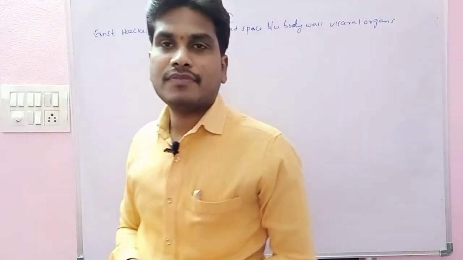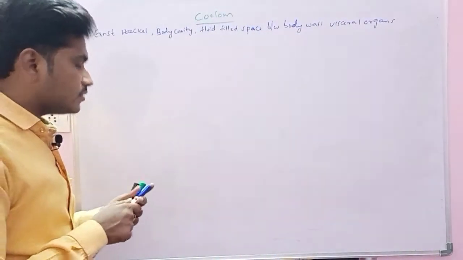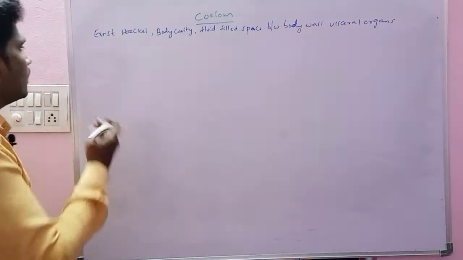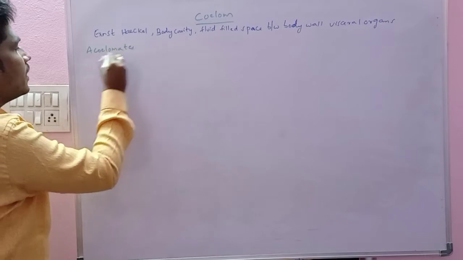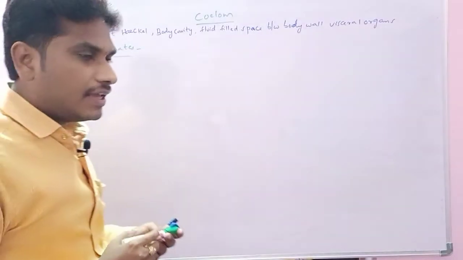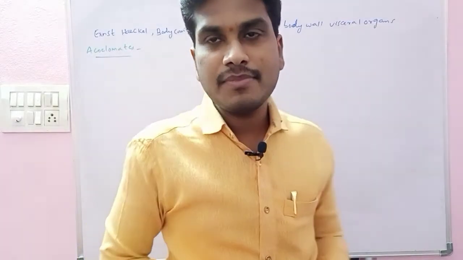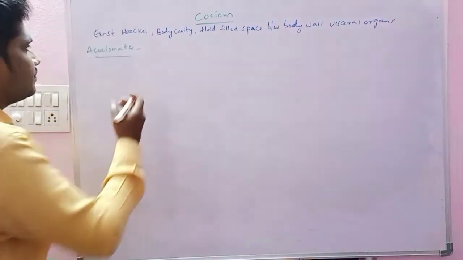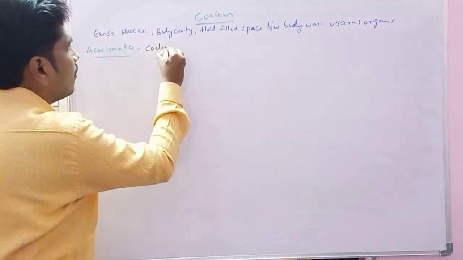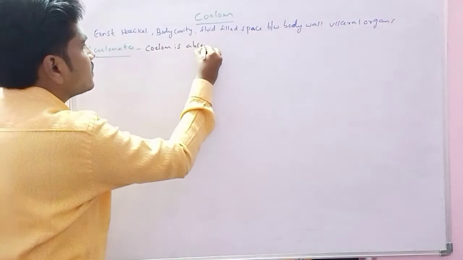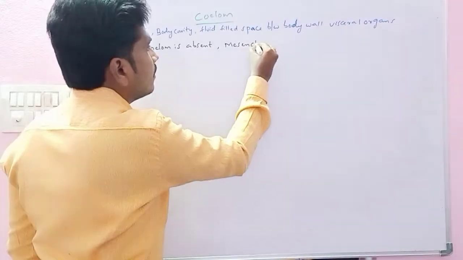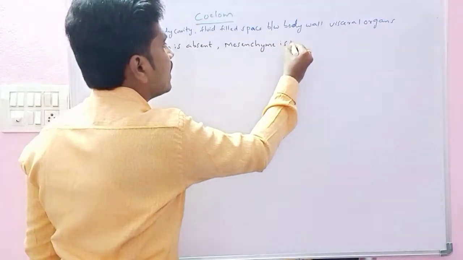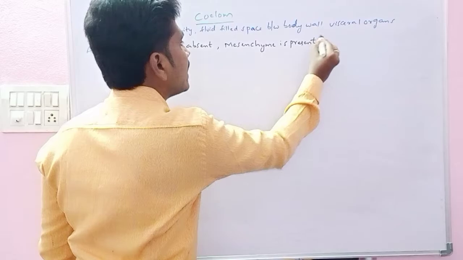And what are the types of coelom? Mainly three types we have. The first is acoelomates. The name itself indicates that acoelomates are the organisms in which coelom is absent. In the place of the coelom, mesenchyme is present, as coelom is absent.